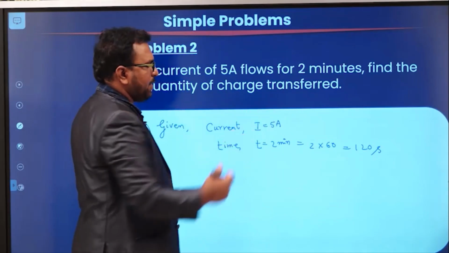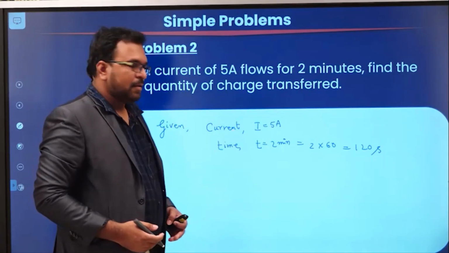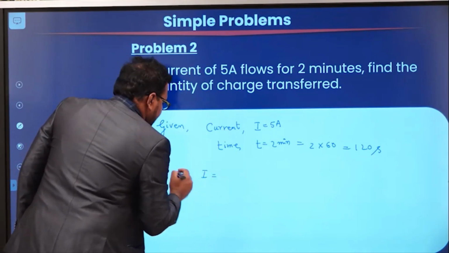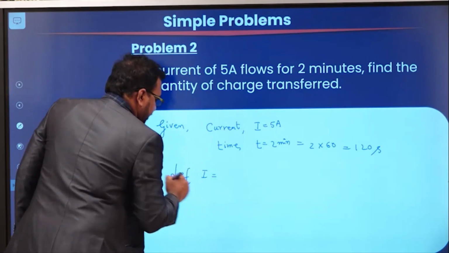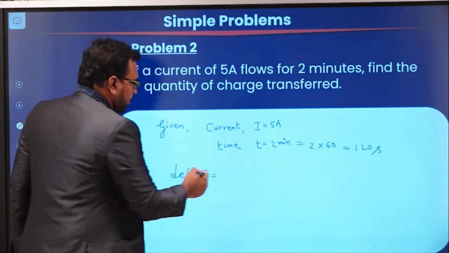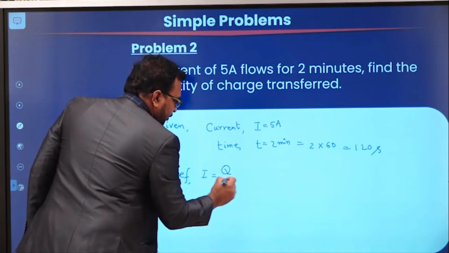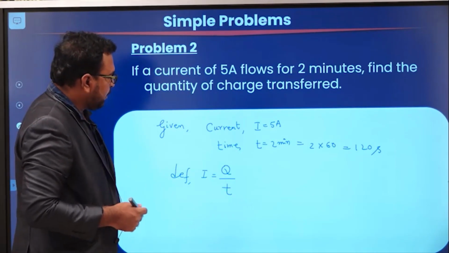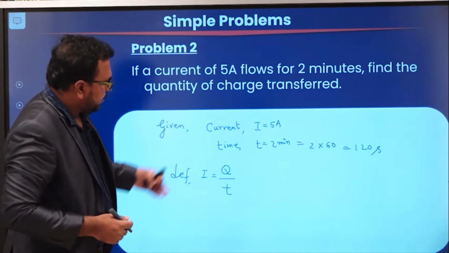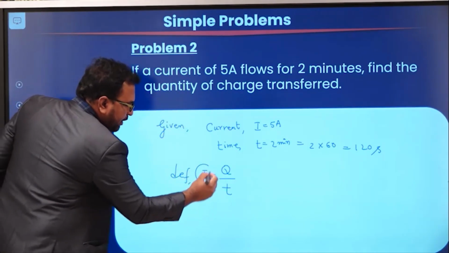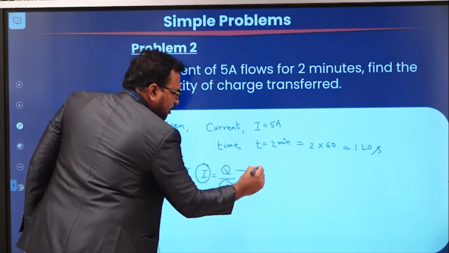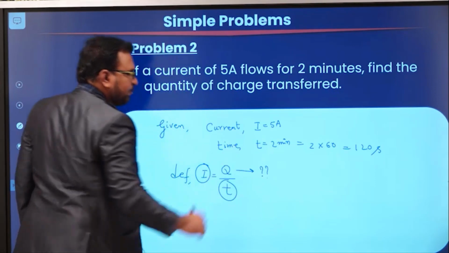Now, the current is in amperes, time is in seconds. Now, from the definition of current I, rate of flow of charge. So, you know that when the rate is uniform, we are going to express I as Q by T. Okay. So, from the data given, the known quantities are I and T, and Q is the unknown quantity.